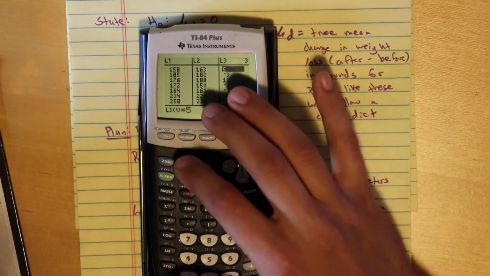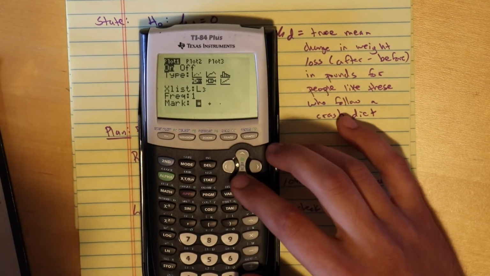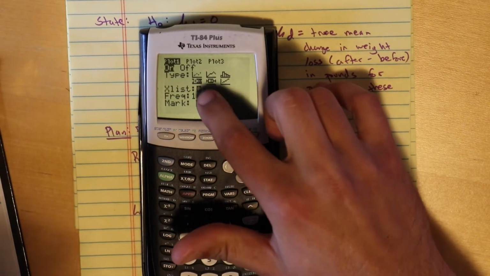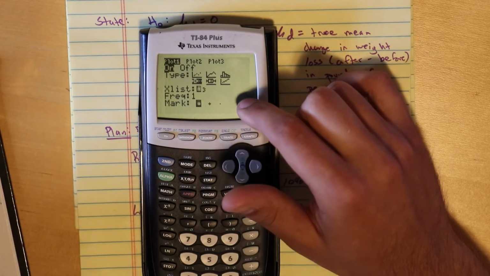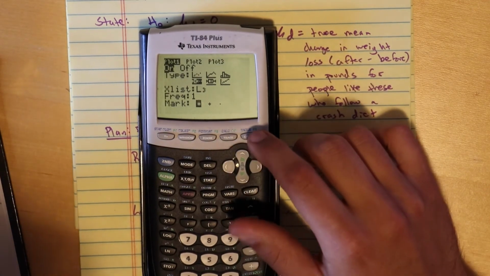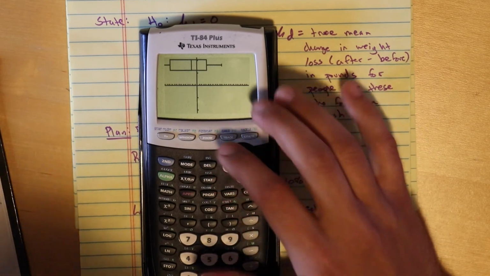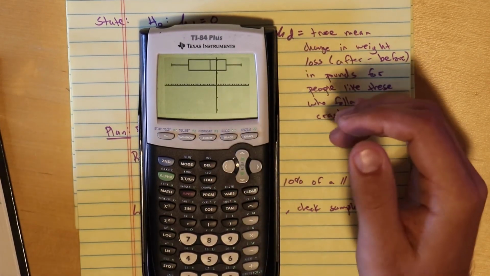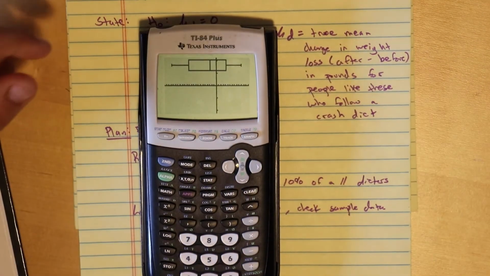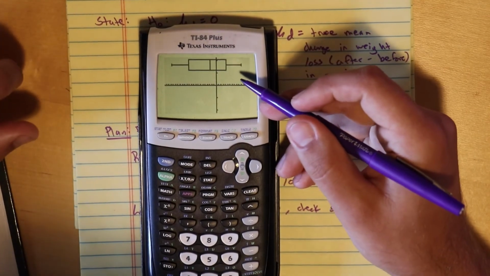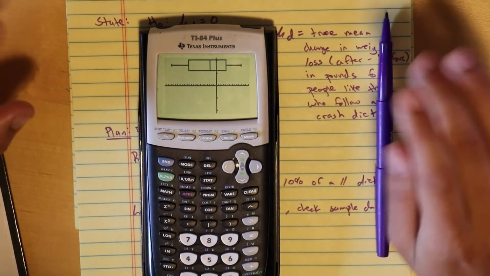So now I'm going to go to stat plot, and I'm going to look at a box and whisker of L3, not of L1 or L2, of the differences. And if I graph it, it looks a little bit wonky there. I'm going to click zoom 9, a little bit better. So this clearly has no obvious skewness or outliers, pretty symmetric, so I'm good to go.